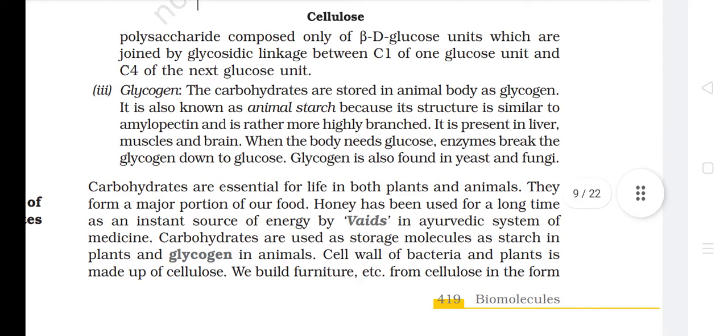Glycogen. The carbohydrates are stored in the animal body as glycogen. It is also known as animal starch because its structure is similar to amylopectin and is rather more highly branched.